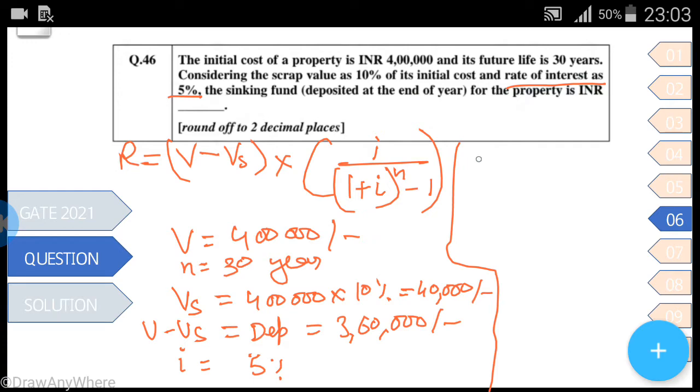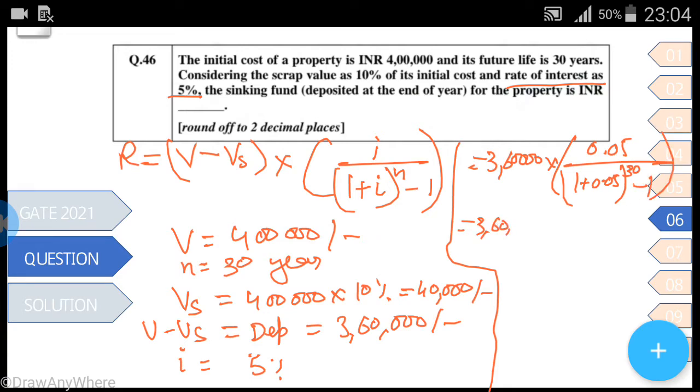P minus Vs is equal to 3,60,000 multiplied by 0.05 divided by 1 plus 0.05 raised to power 30 minus 1. So 3,60,000 into 0.05 divided by 1.05 raised to power 30 minus 1.